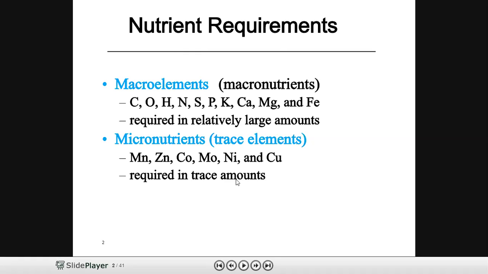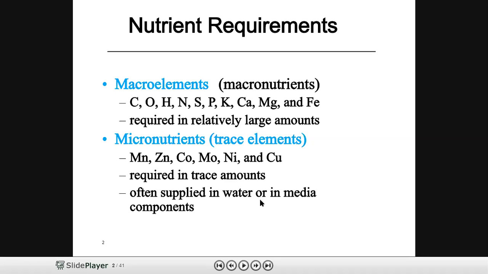Whereas micronutrients are also called trace elements because the concentration that is required for the growth is very minute, in very trace amounts. For example, manganese, zinc, cobalt, molybdenum, nickel, and copper. So these elements act as trace elements, but they are essential for the organism to multiply. These microelements generally will be supplied in the water that is added in a medium to the organisms.